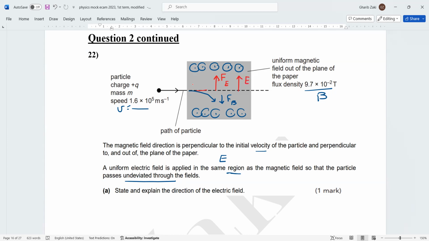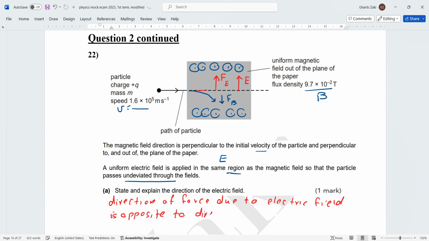So state and explain the direction of the electric field. We say the direction of force due to the electric field must be opposite to the direction of the magnetic force.